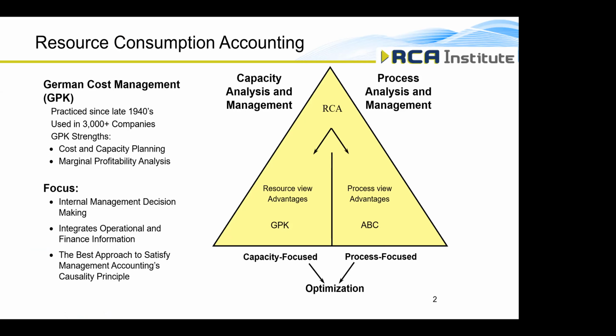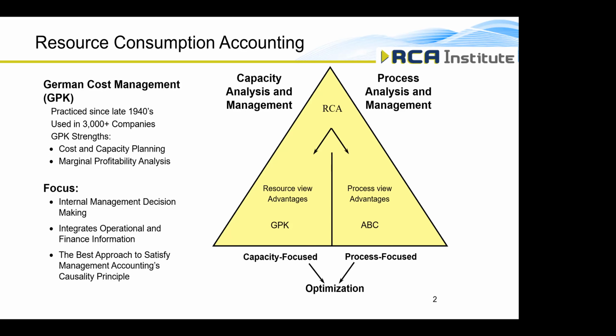Now, resource consumption accounting really rests on two pillars. One of those pillars is the German cost management system known as GPK. It's actually been around for quite a while, but GPK tends to focus on cost and capacity planning and marginal analysis. The other pillar that RCA rests on is activity-based costing, with its focus on activities and business processes. So when you take a capacity-focused approach, GPK, and combine that with the process-focused approach, ABC, you get an optimized resource consumption accounting approach to managerial costing.